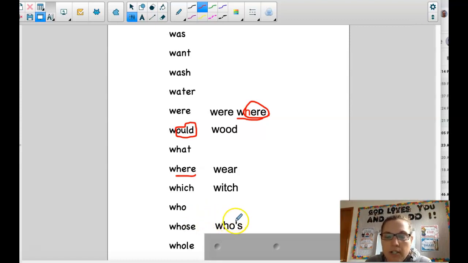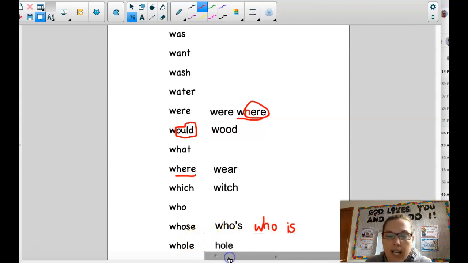This whose is a contraction, short for who is. So an example sentence using this whose is, who's going to play outside after school? Who is going to play outside after school? And lastly, whole.